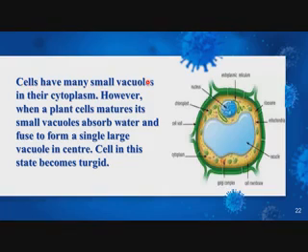Now cells have many small vacuoles in their cytoplasm. However, when a plant cell matures, its small vacuoles absorb water and fuse to form a single large vacuole in the center. A cell in this state becomes turgid. When one large central vacuole is present and it absorbs a lot of water, then the cell is in the state of turgidity.